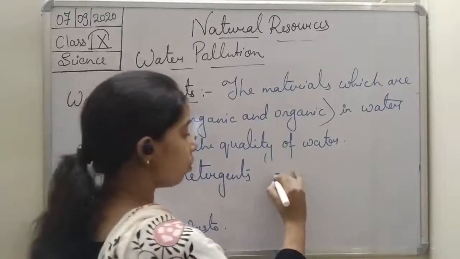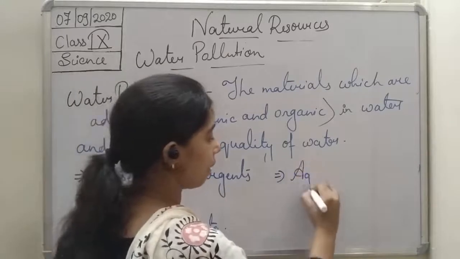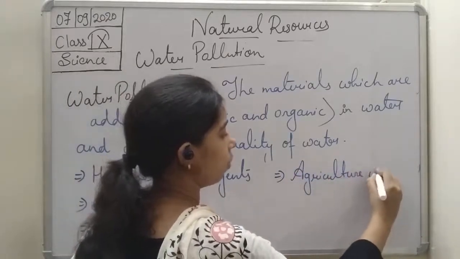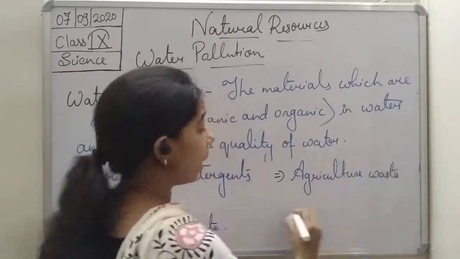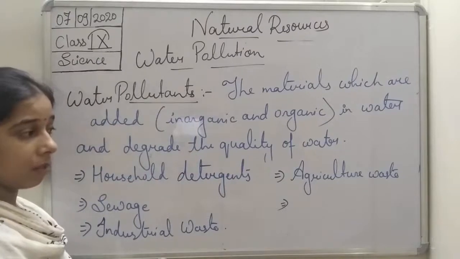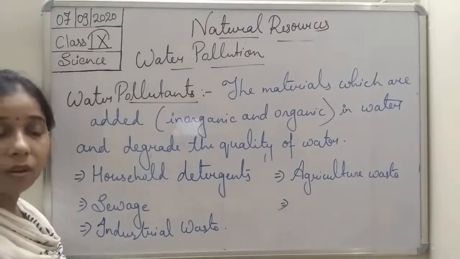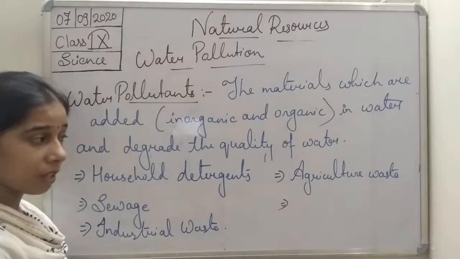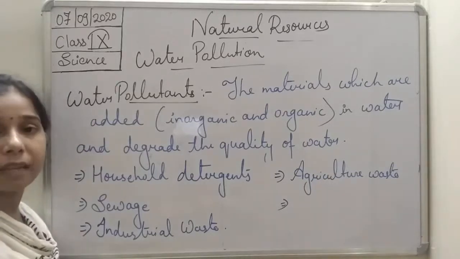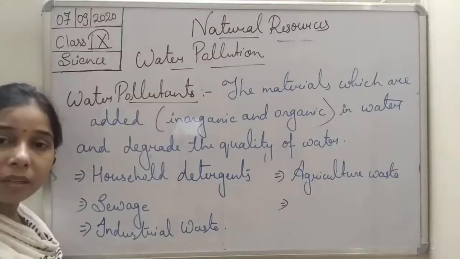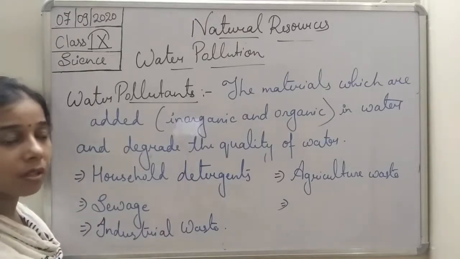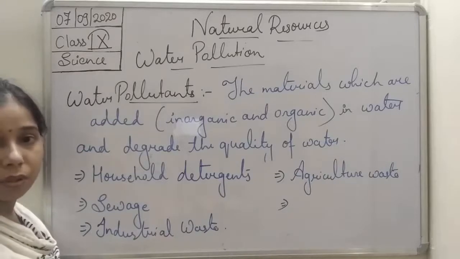Not only this, student, agriculture waste also. While doing agriculture of crops and all, you have seen a lot of waste material forms. You see the fertilizers, students. When we throw fertilizers on the crops, this fertilizer mixes with the soil.